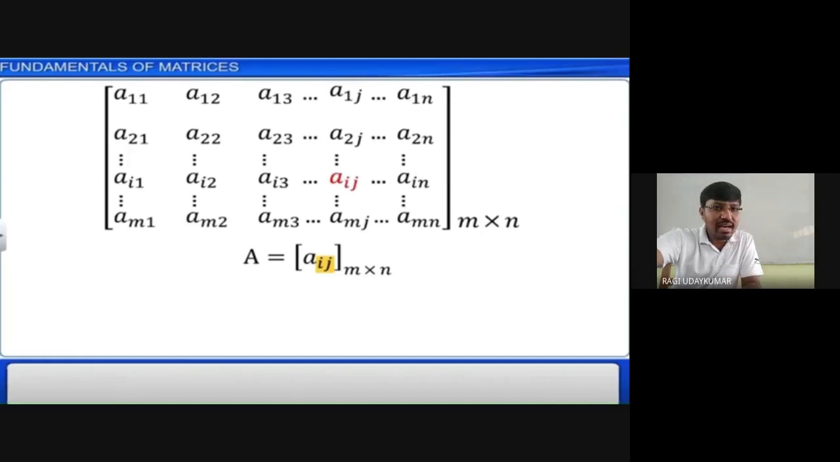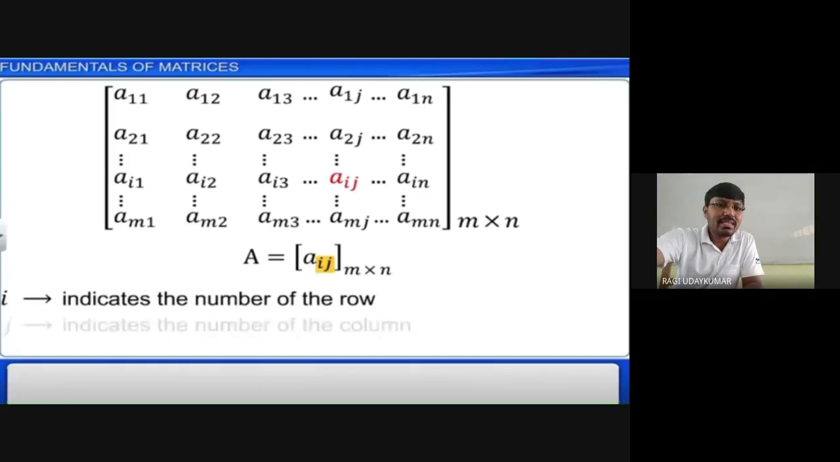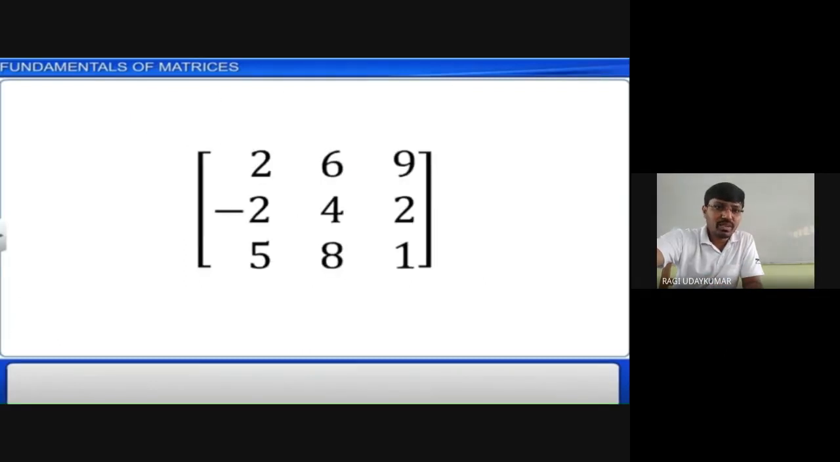So ith row, jth column element. This is generalized. That's why we write Aij in the brackets. I indicates the number of the row, J indicates the number of the column. Suppose if I ask you, what is the second row, fourth column element in this?